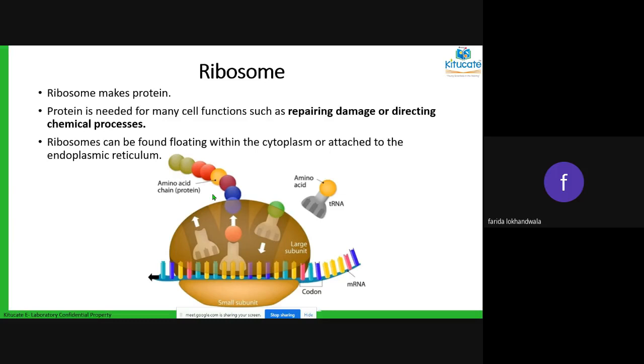Okay. When we study proteins, we'll see that proteins are of two types. One is essential proteins and one is non-essential proteins. Essential proteins are the ones that your body needs but can't manufacture. There are some proteins that our body cannot manufacture, but there are some proteins that our body can manufacture, so you don't need to replenish those yourself. Okay, so that is how the manufacturing of protein is done by your ribosomes. Correct? Next.